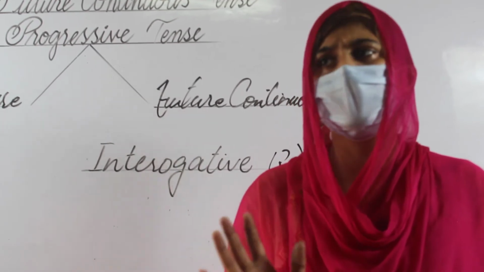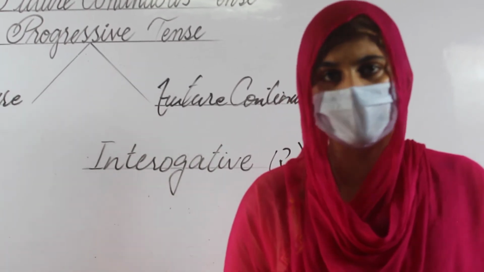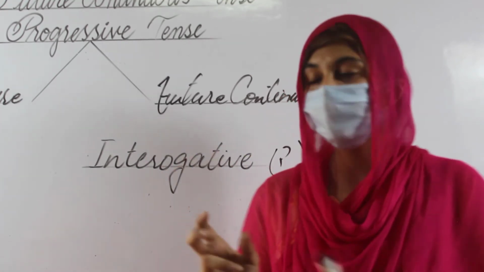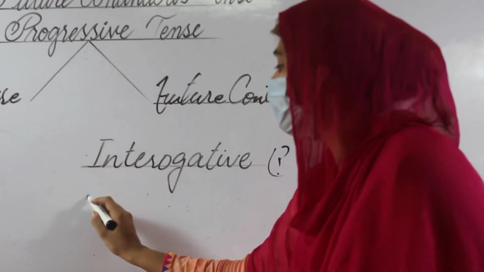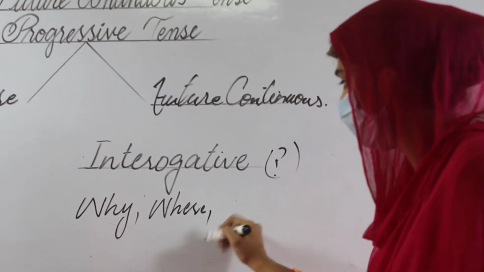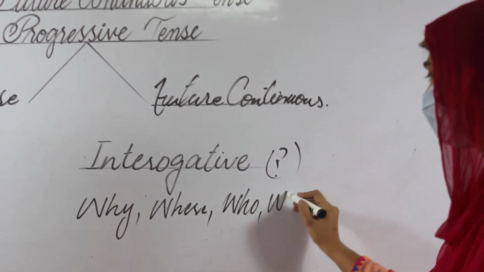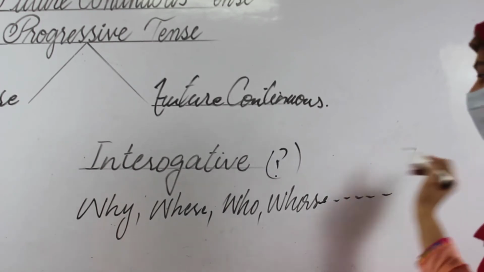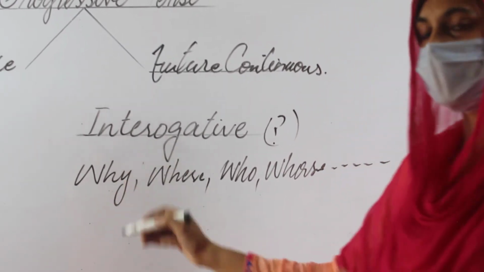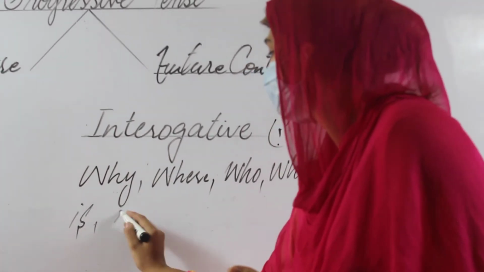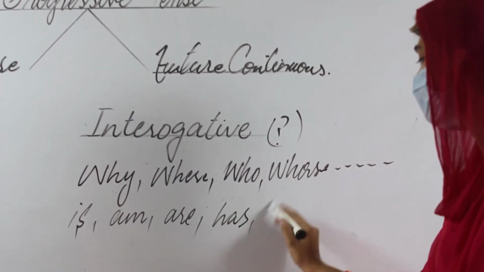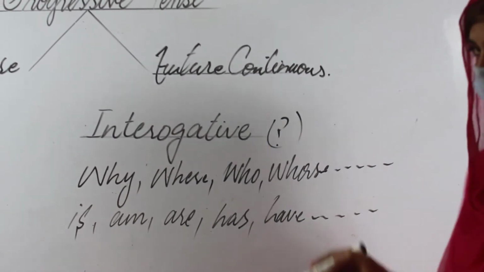Just for example, by mistake, a print mistake, there is no question mark, but the alternative is that if we find interrogative words like the WH family: why, where, who, whose, and so on, and the second type, the helping verb words that come at the beginning of your statement, like am, are, has, have, and so on.